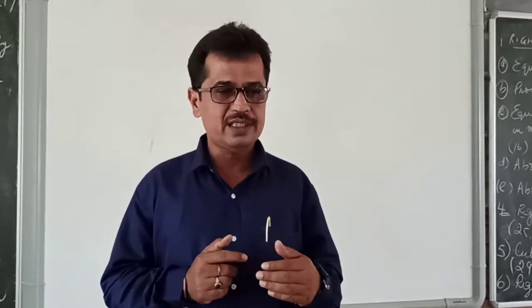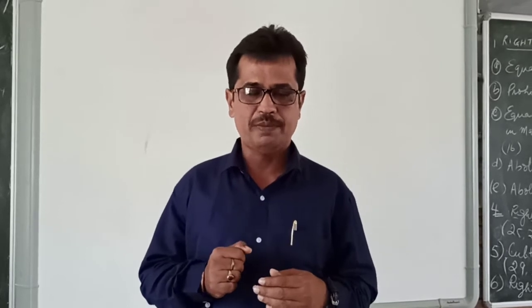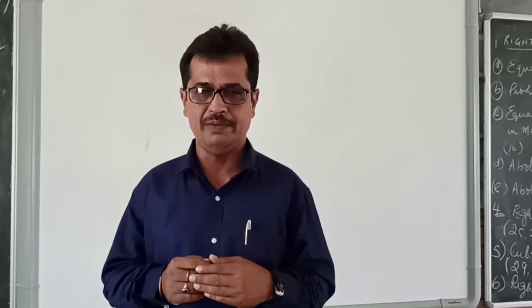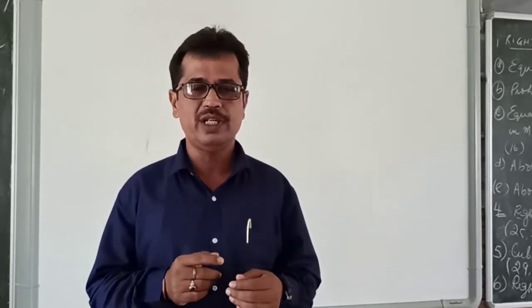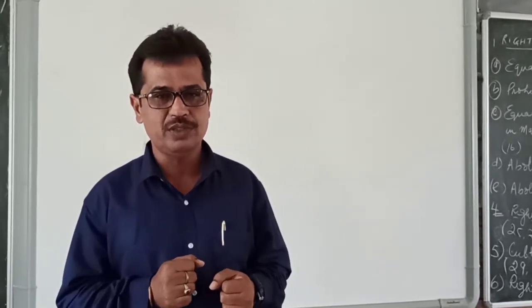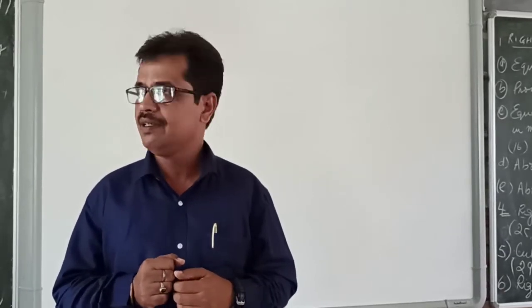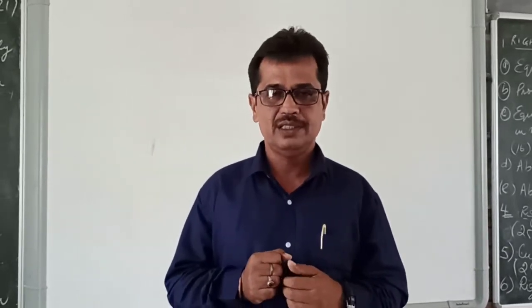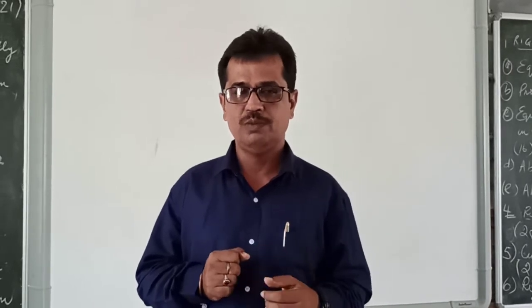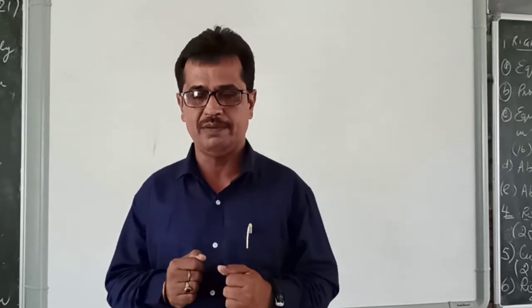We have already discussed that memory is of two types, primary memory and secondary memory. Primary memory is also known as main memory or internal memory, and secondary memory is also known as external memory. Primary memory is divided into two parts, RAM and ROM. Both are chips. RAM is a temporary memory and ROM is permanent memory.